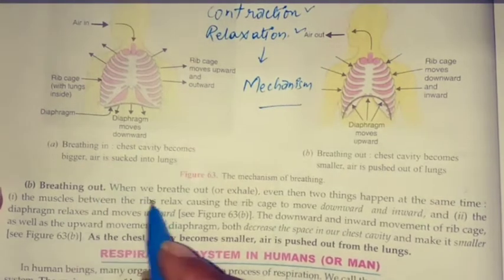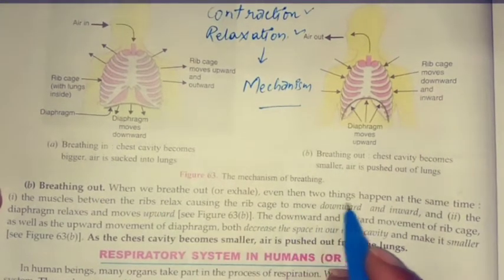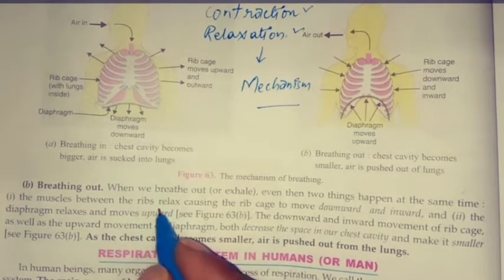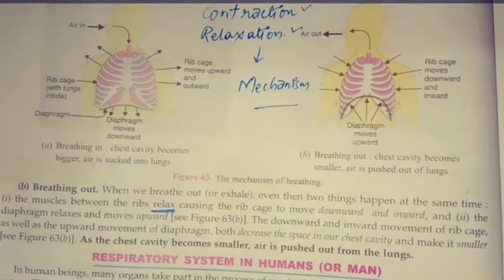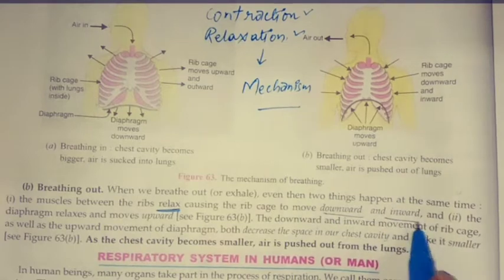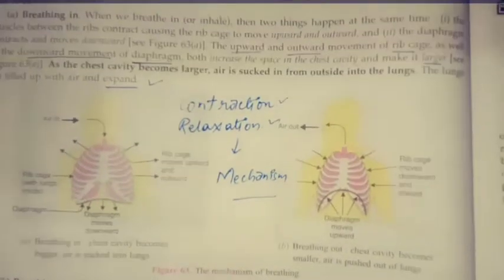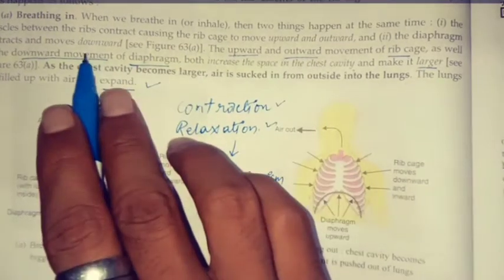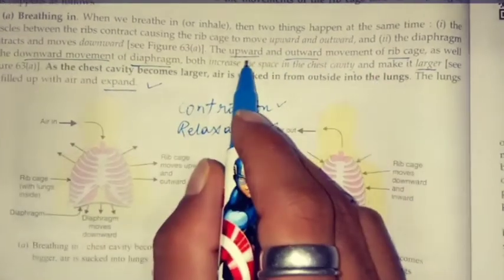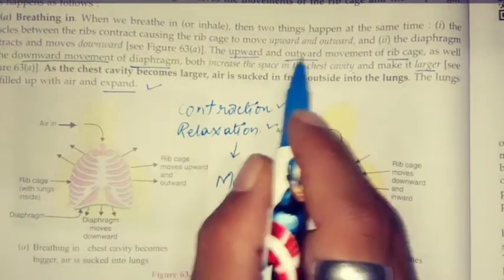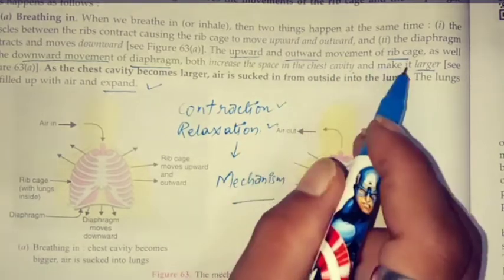And then breathing out. When we breathe out, two things happen at the same time. The muscles between the ribs relax, causing the rib cage to move downward and inward. In breathing in, you noticed it was moving upward and outward, whereas in breathing out, it is downward and inward. We are talking about the rib cage.